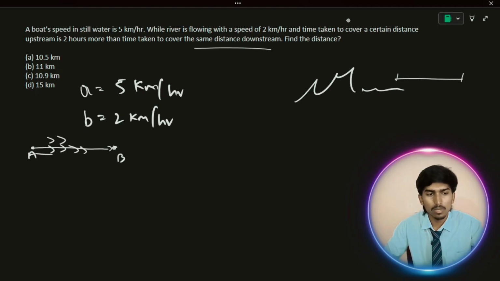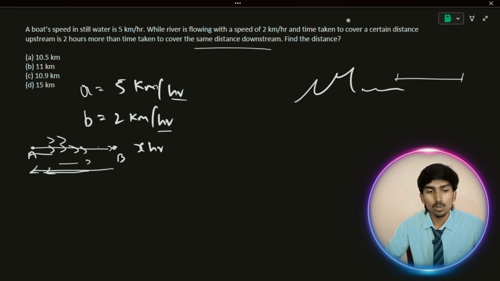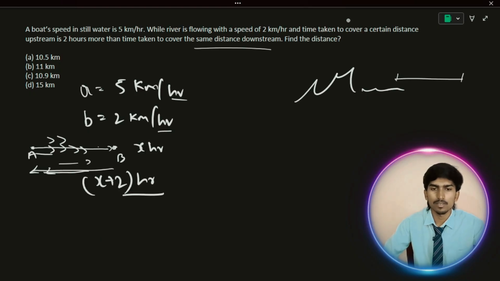This is downstream. They have not given the time, so let's take x hours to go from A to B. To come back, that is upstream, the water is moving like this and your boat is going like this, so you take 2 extra hours, that is x plus 2 hours to go from B to A. That is the condition they have given here.